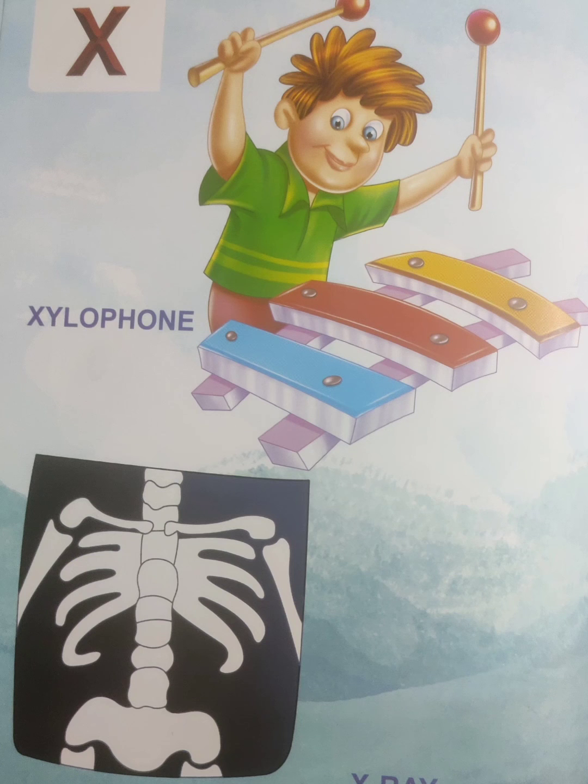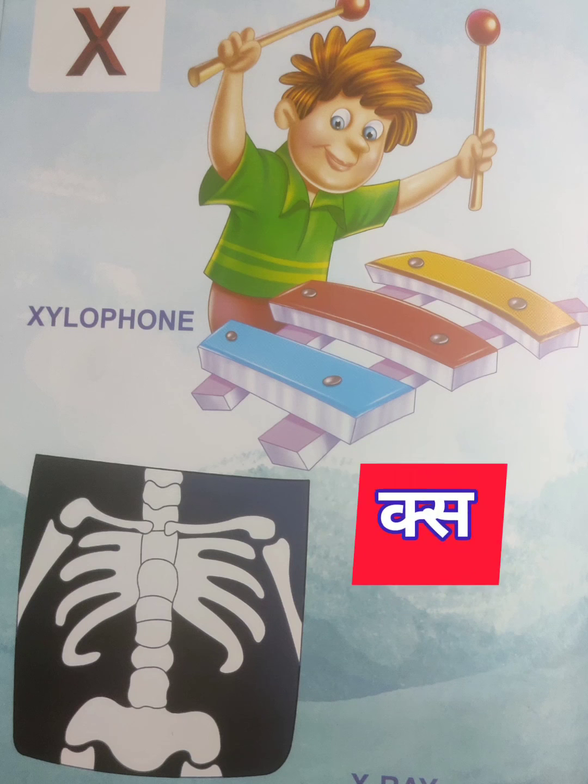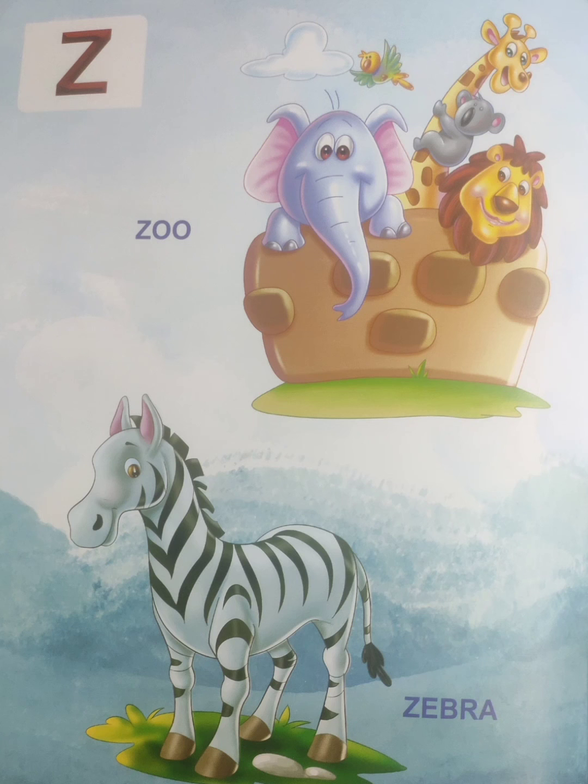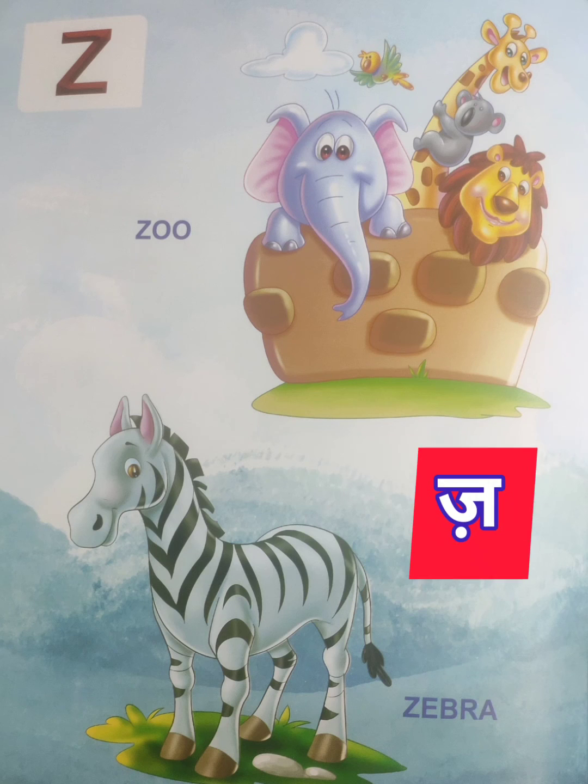X for xylophone, X for X-ray, X, X, X. Y for yard and Y for yak, Y, Y, Y. Z for zebra, Z for zoo, Z, Z, Z.